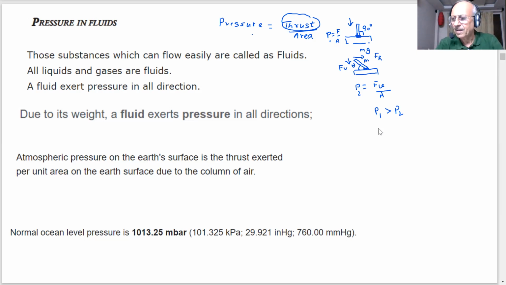So I told you, these points are not explained in the book so easily because we are used to pressure as F by A, always force per unit area, but that force is different from the normal force. It is a perpendicular force, students. That is why we called it thrust. What was the definition of thrust we gave you? The thrust is the force exerted by an object perpendicular to the surface. That is why we talk of perpendicular.